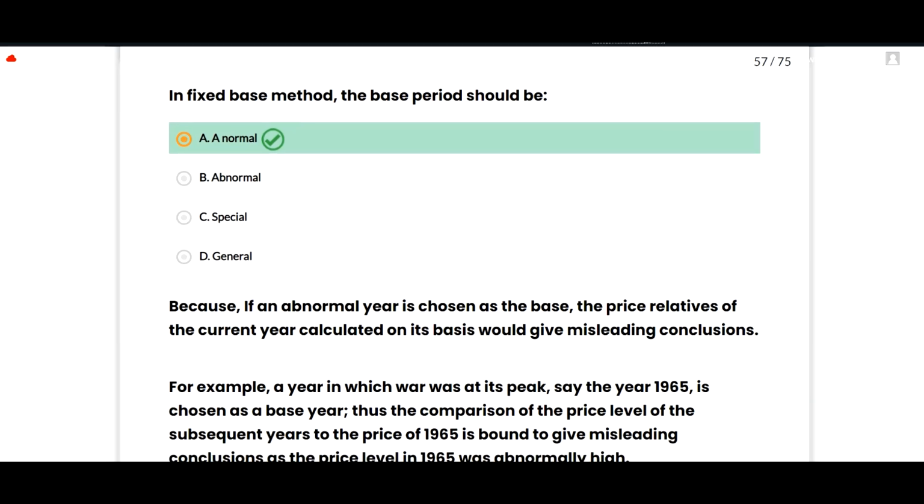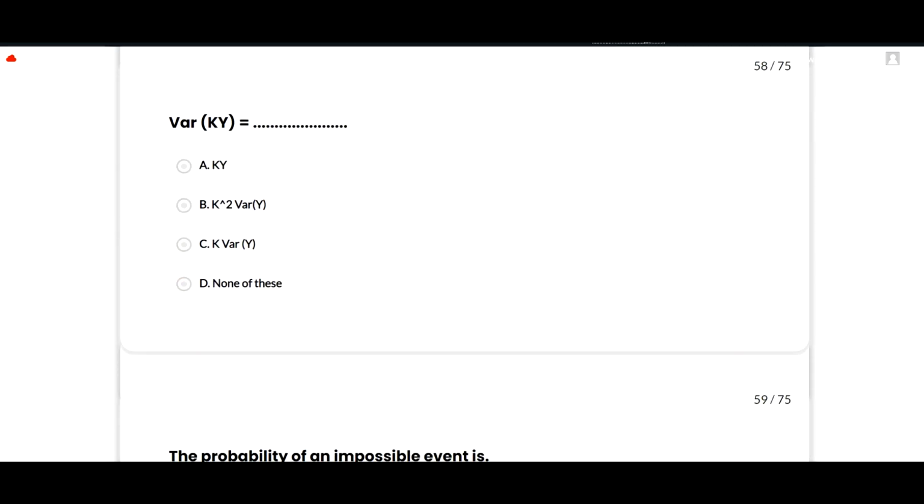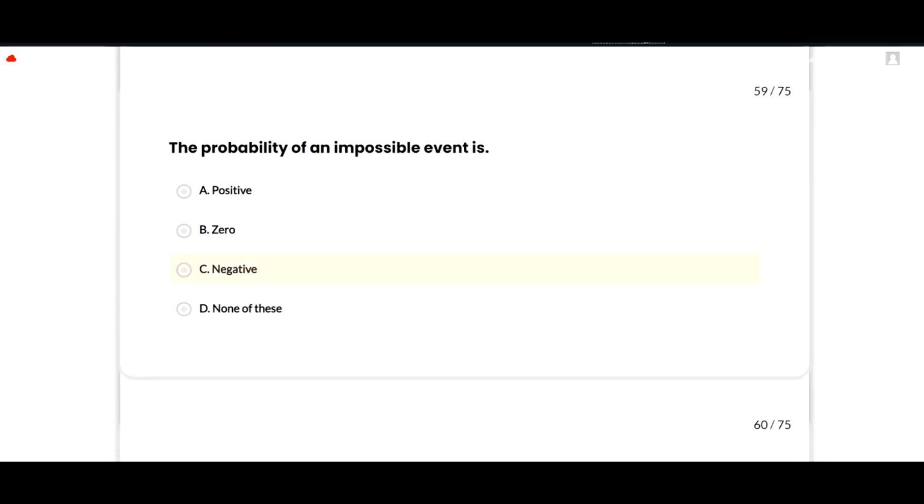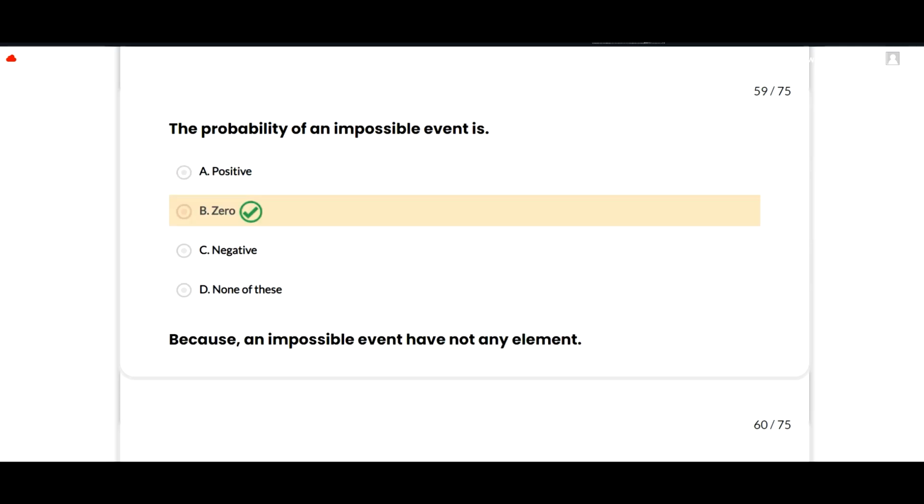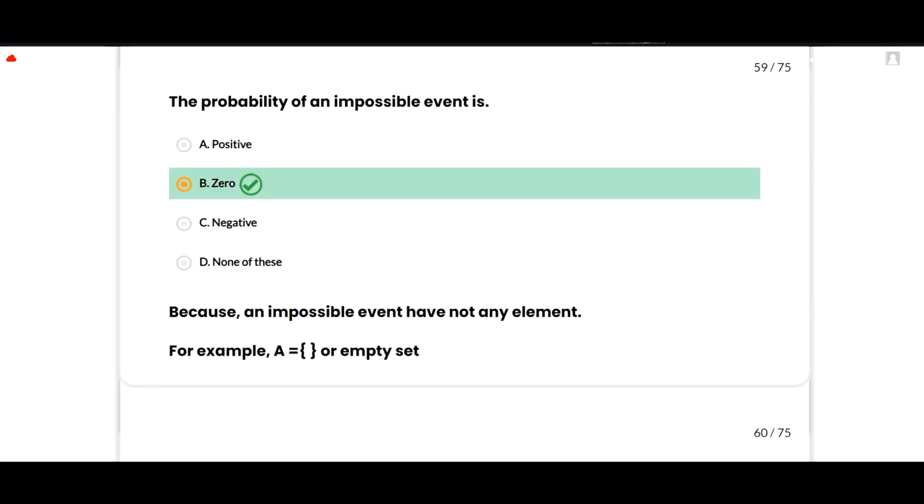A option is correct. The next is, variance of kY is always equal to k square variance of Y, or you can also say that variance of aX is equal to a square variance of X. This is the property of variance. The next MCQ, the probability of an impossible event is always equal to 0, because an impossible event does not have any element. For example, A is an empty set. This is always called 0.